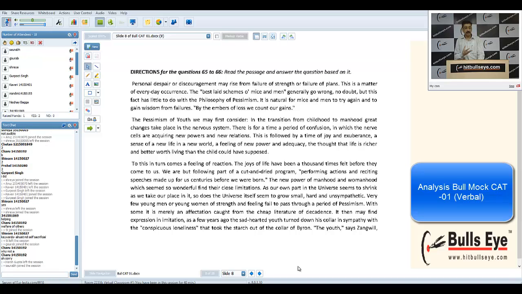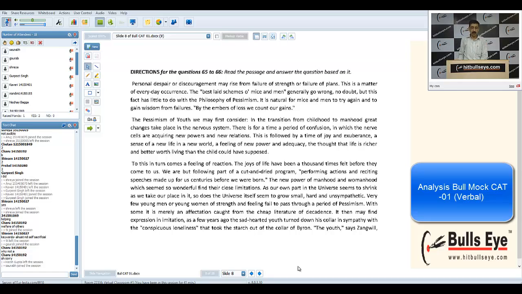Let me give you the gist of this RC. This RC was about personal despair or discouragement. At the initial stages of our lives, let's say till adolescence and adulthood, we are all very positive. We have every kind of thrill and challenge in us, and we are ready to take the world head on because energy is flowing, the hormones are flowing, and everything seems to be fine.